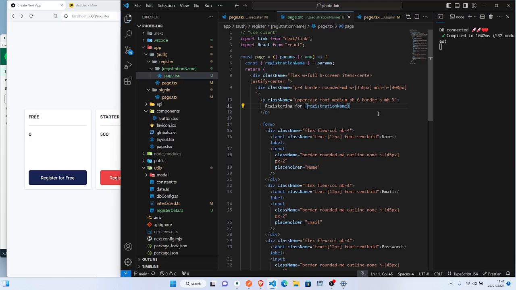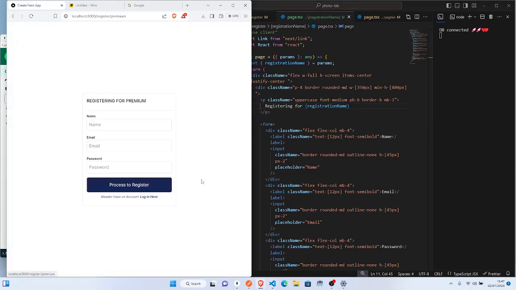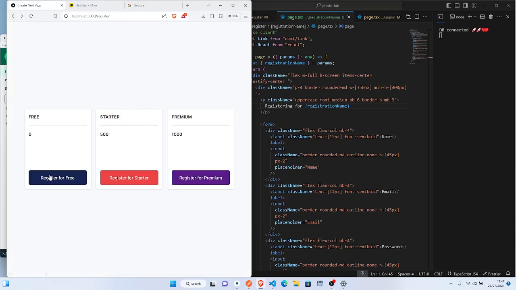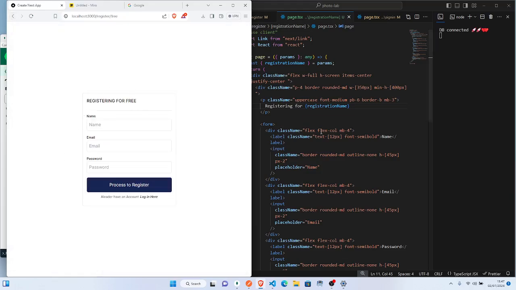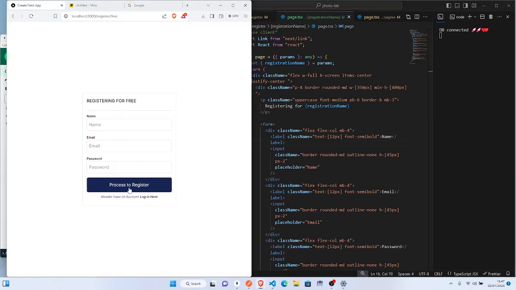So if I save now, it has built, right? So if we come here, we'll see premium here. Makes sense, right? If we click here, we will see free here. Okay, makes sense. So must say proceed to or proceed for whatever.